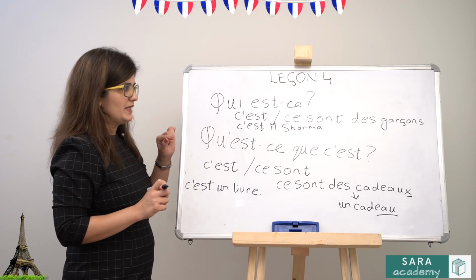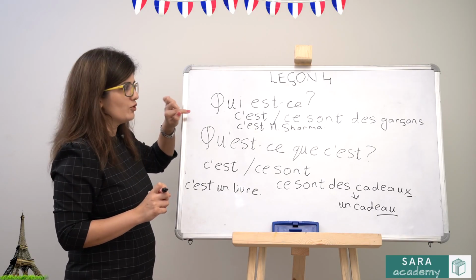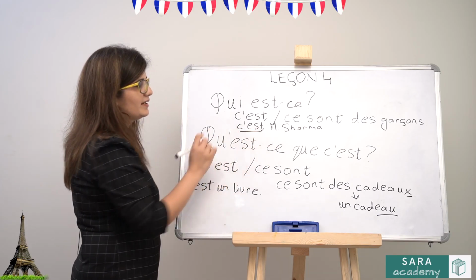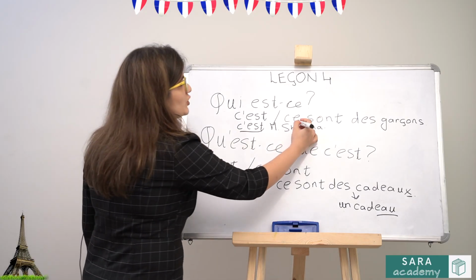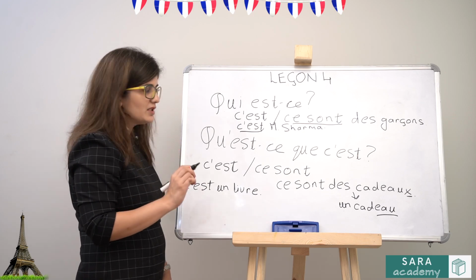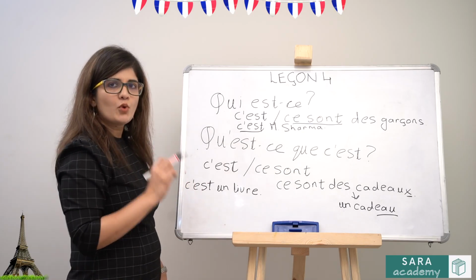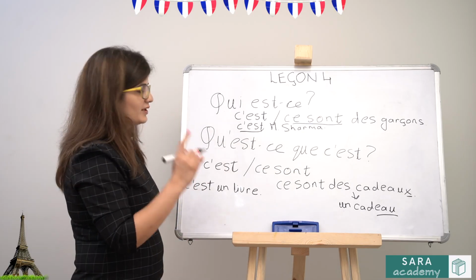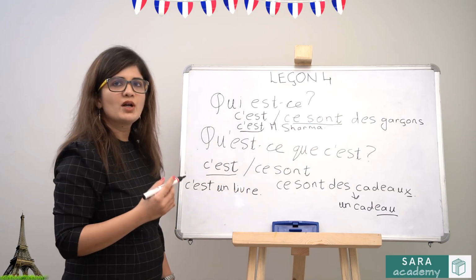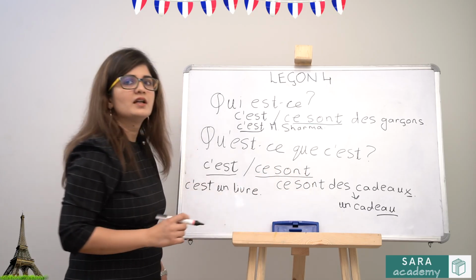So I'll just recap quickly. To find out about people, you start your question with qui est. It means who is this or who are they. If it is one person, you will start your answer with c'est. If it is more than one person, you will start your answer with ce sont. To find out about objects and animals, your question will be qu'est-ce que c'est. It translates into what is this or what are these. If it is one object, you will start your answer with c'est. If it is more than one object, in case of plural noun, you will start your answer with ce sont.